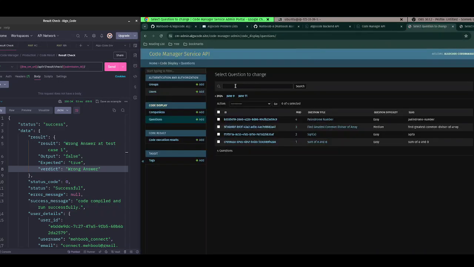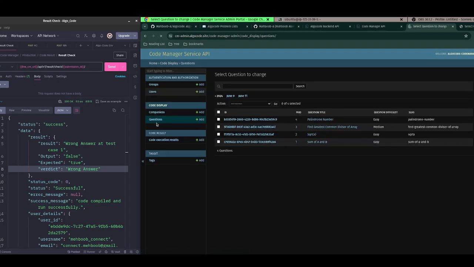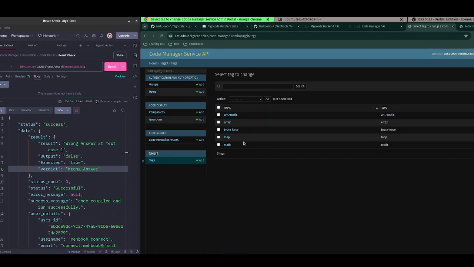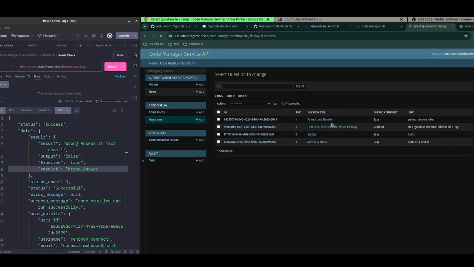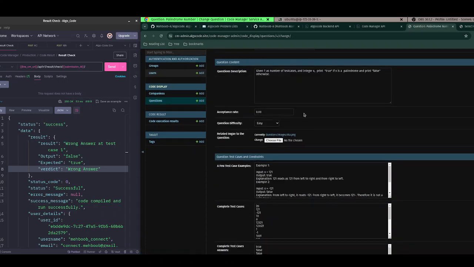And you see, this is the admin page for the code manager service. And here you see the questions: random number, find greatest common divisor of array, square, take sum of A B. So if I go in, you see there are questions and companies, which companies are asking: Meta, Zeta, Amazon, and Flipkart. And these are the tags: arithmetic, array, brute force, loop, math. And these are the questions. So if I go into the questions, you see, this is how the questions actually are.